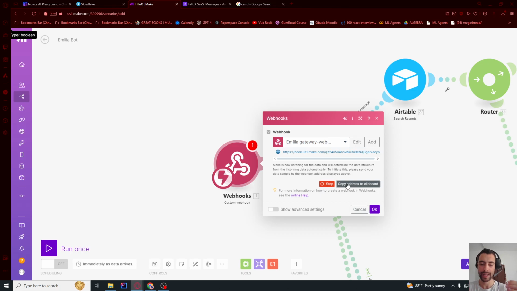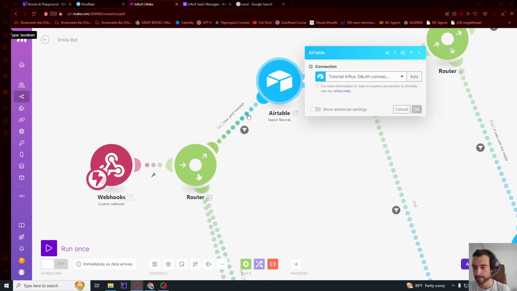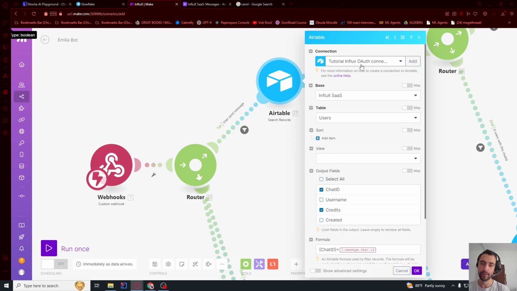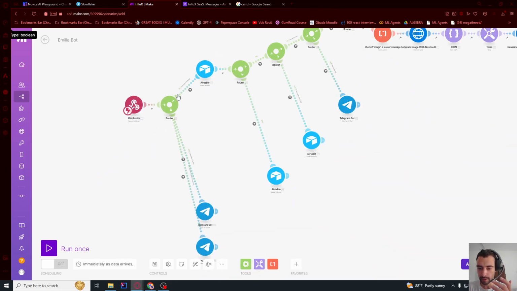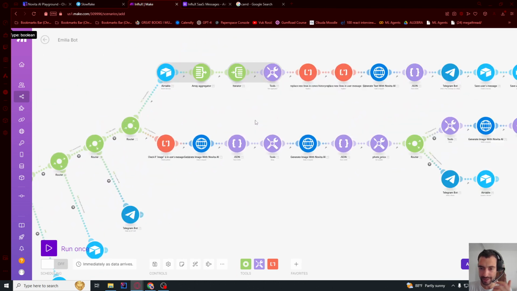You need to now create a new bot in Telegram, and then the first part where you go to Google Console and you connect your Telegram token with this webhook, and then press OK. So I can do Emilia bot here. Then you need to also now create another connection for Airtable. So maybe we can put all of the tables into same base, different bots, I'm not sure. So I recommend you just create a new base. So create a whole new base in the Airtable, and I think all of this should kind of stay the same.